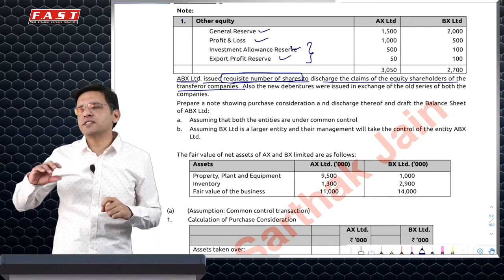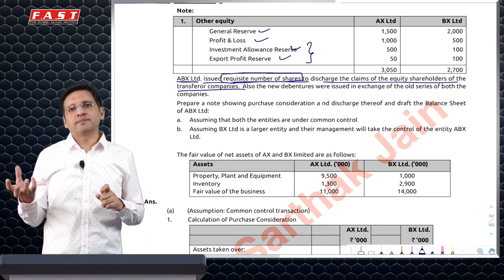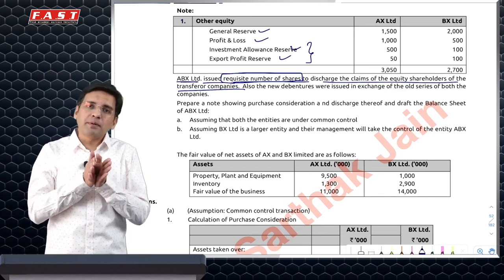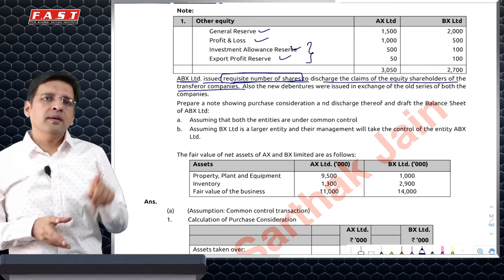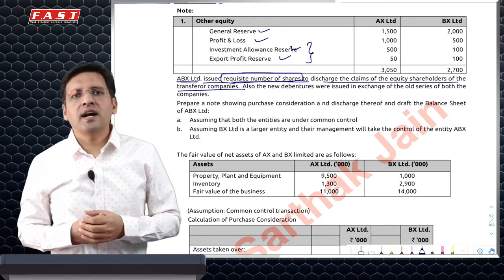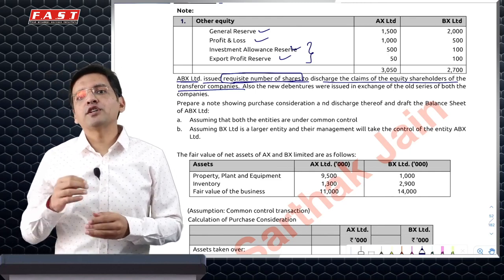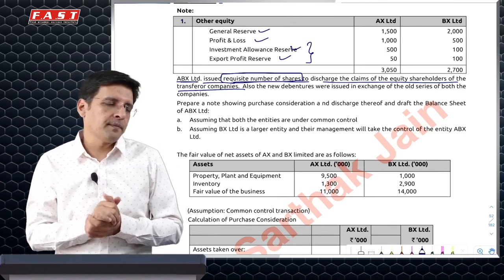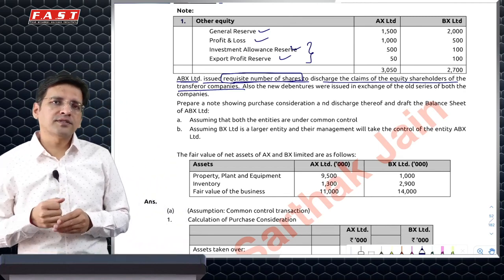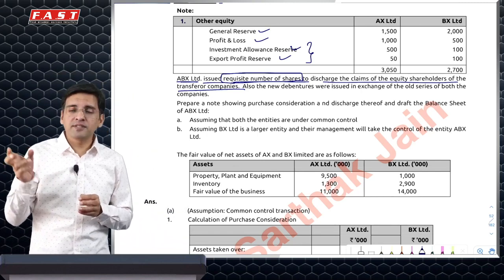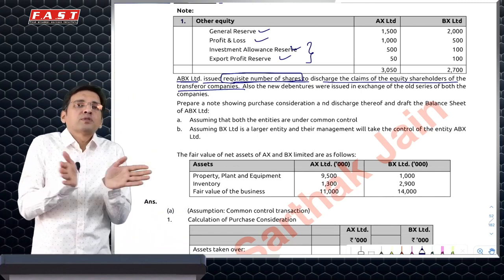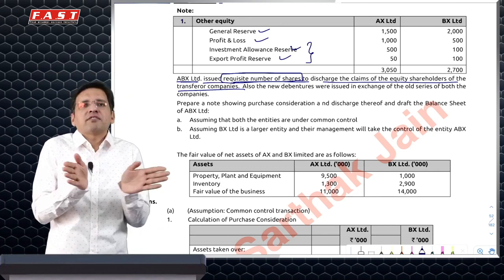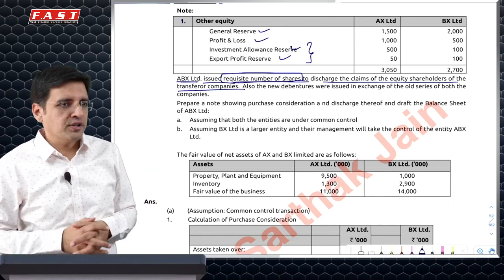But if it says C is formed with a total capital of X, then you divide that X in the ratio of the share capital of A and B. But in case the question says that we are issuing requisite number of shares and the total capital of C is defined, then requisite number of shares you will give, shares of C to shareholders of A and B, in requisite number, and requisite number means in proportion of their intrinsic value, net asset value, fair values, and not in the ratio of share capital.